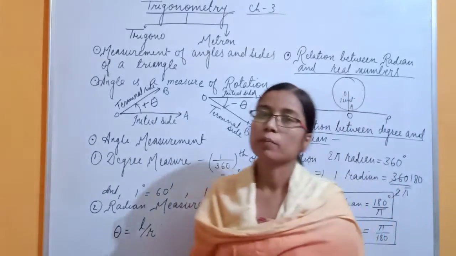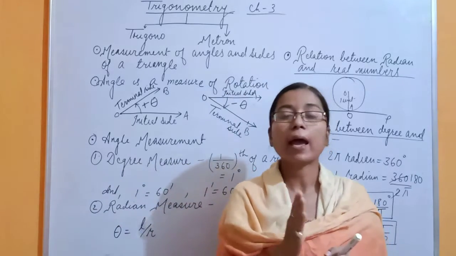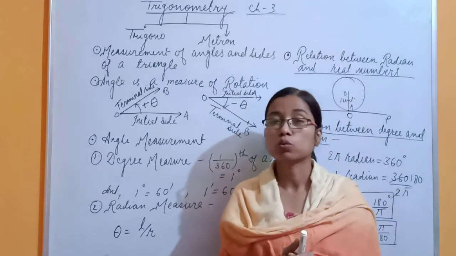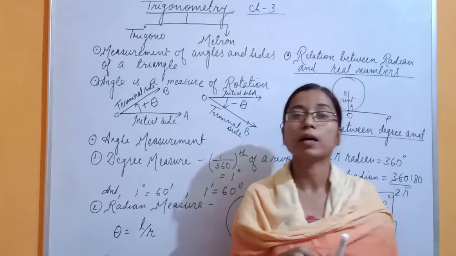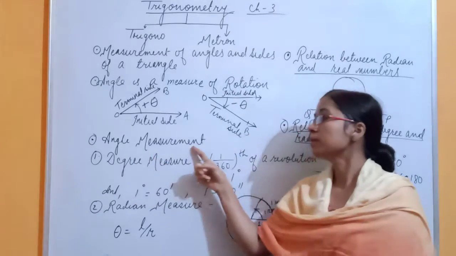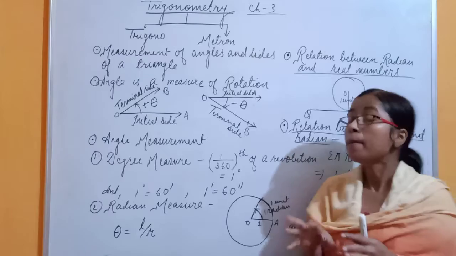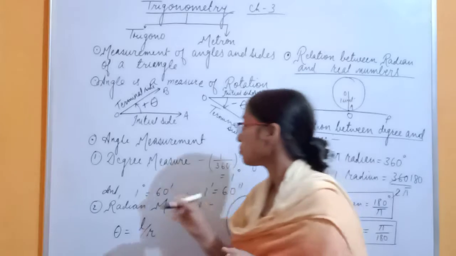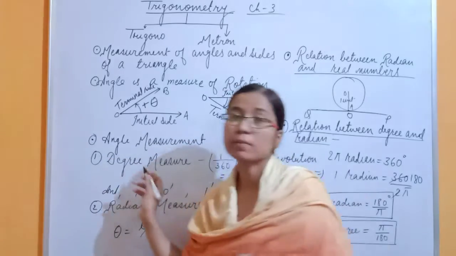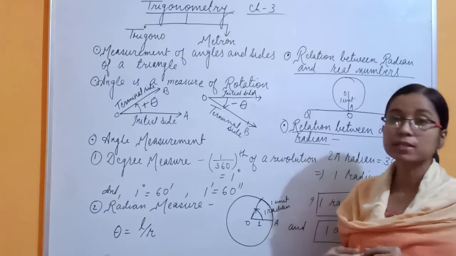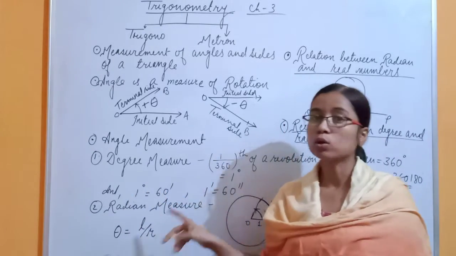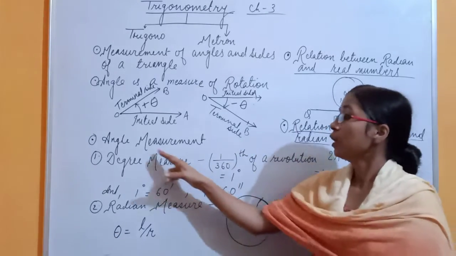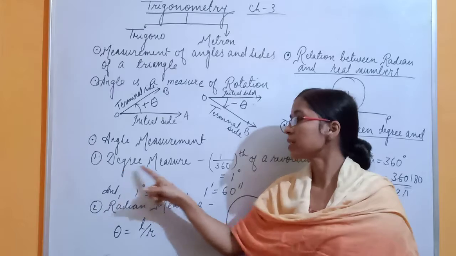Now about the angle measurement: as I have told you, what is angle, positive angle, negative angle, everything you have understood. So now you have to grasp the concept of how to measure the angle. About angle measurement, you can say mainly there are three measurements, but mainly two measurements you have to study. In your syllabus the two main angle measurements are mentioned. Grade is also one of the measurements, which I am not explaining because it is not in your syllabus. So about angle measurement, number one is degree measure.